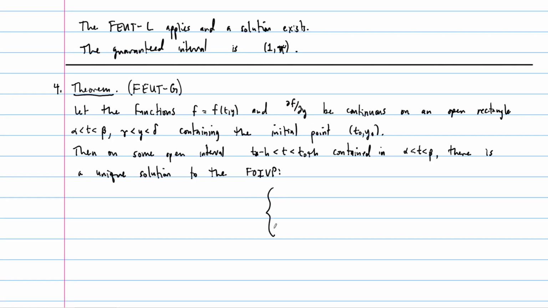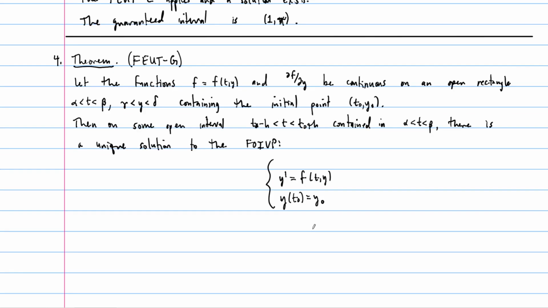This initial value problem is going to just be y prime equals f of t, y. Looks simple, but remember in general this f could be very complicated, right? And the initial condition is exactly the one that gives us this point. So it's y of t0 equals y0. Okay, so there it is. That's the general version of the fundamental existence and uniqueness theorem, or the FEUT-G as I've named it here, but the general version, again, sometimes called the nonlinear version.